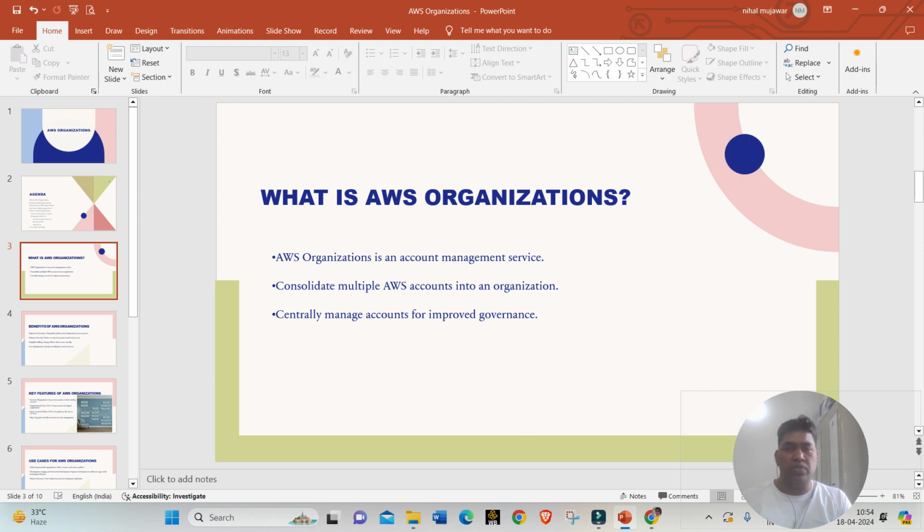You can create a hierarchy using AWS Organizations and manage all those accounts centrally instead of managing them individually. It gives you a centralized dashboard where you can manage all those accounts very easily and efficiently. Okay. So this is a quick introduction to AWS Organizations.